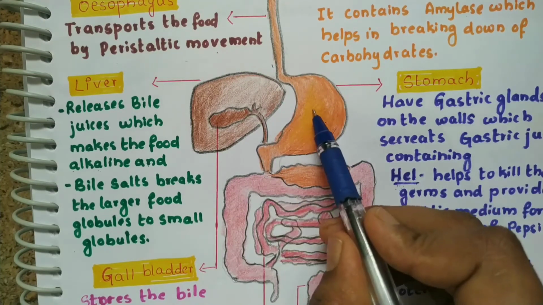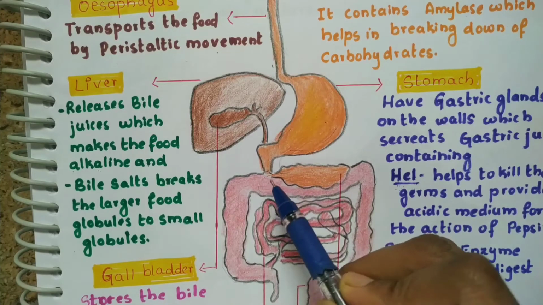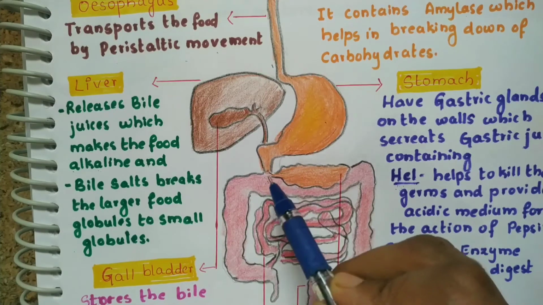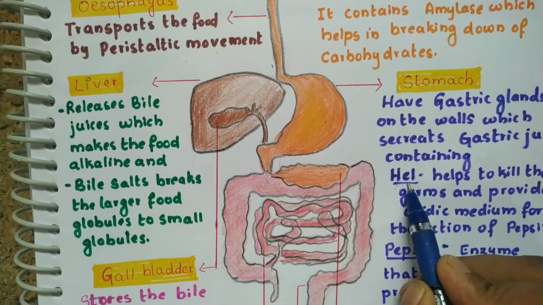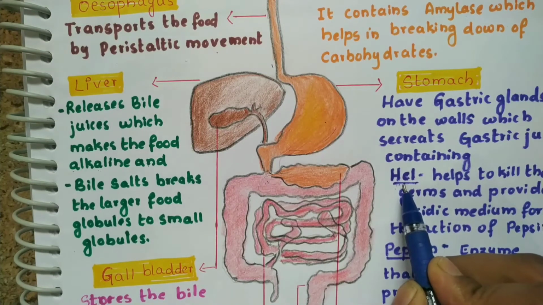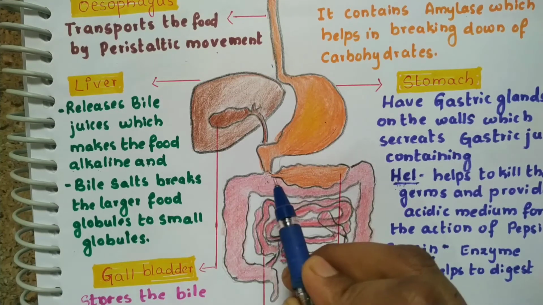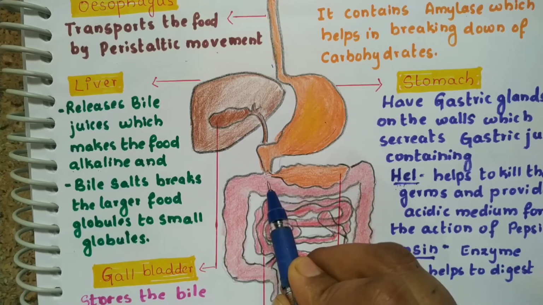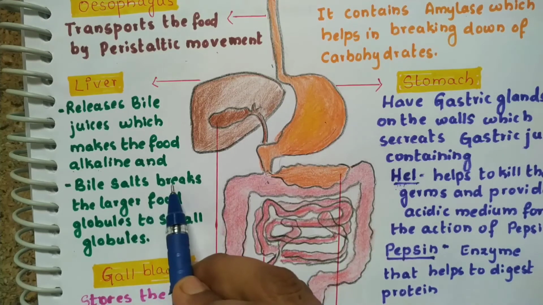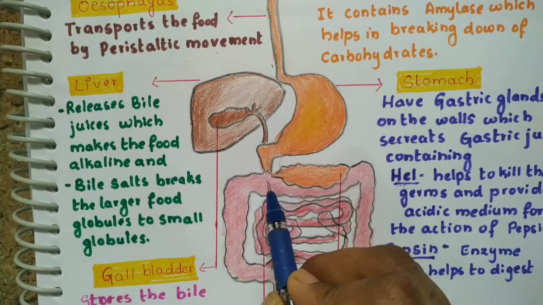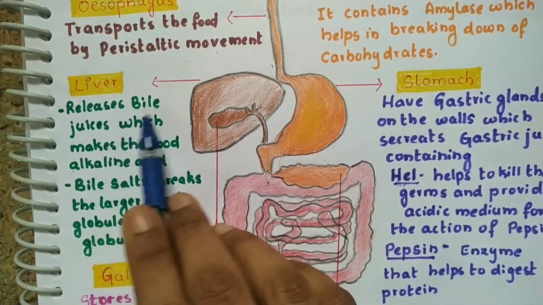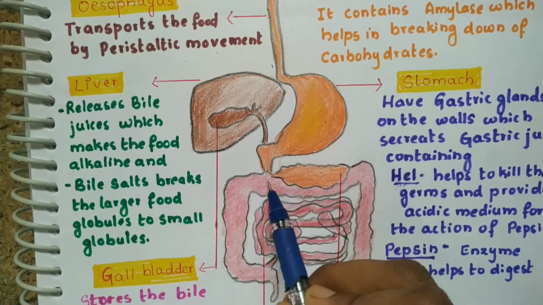When the food comes from the stomach and enters this area, it will be acidic. Why is it acidic? Because the stomach has released hydrochloric acid. Hydrochloric acid makes the food acidic. So it has to be neutralized or made basic, because the bile salts, which help to break the larger food globules into small globules, and also bile juice, act only when the food is basic in nature. That's why the bile juice makes the food alkaline.